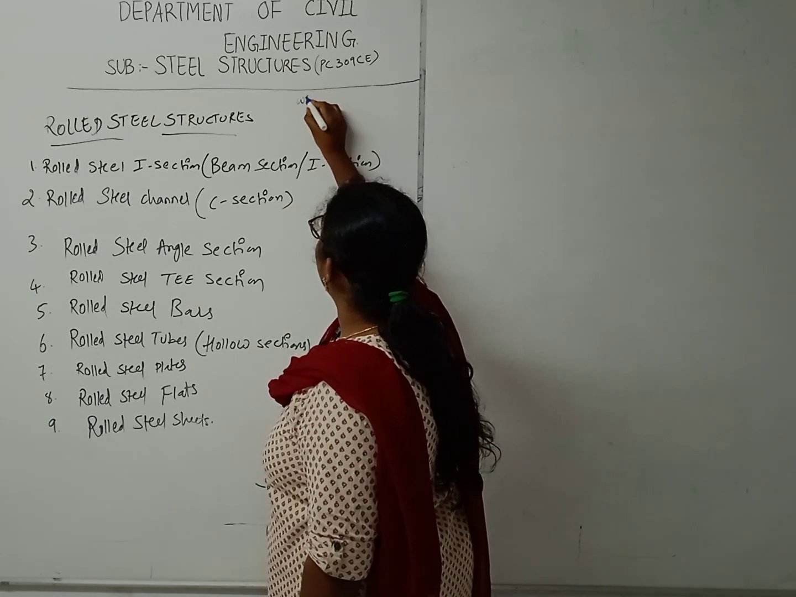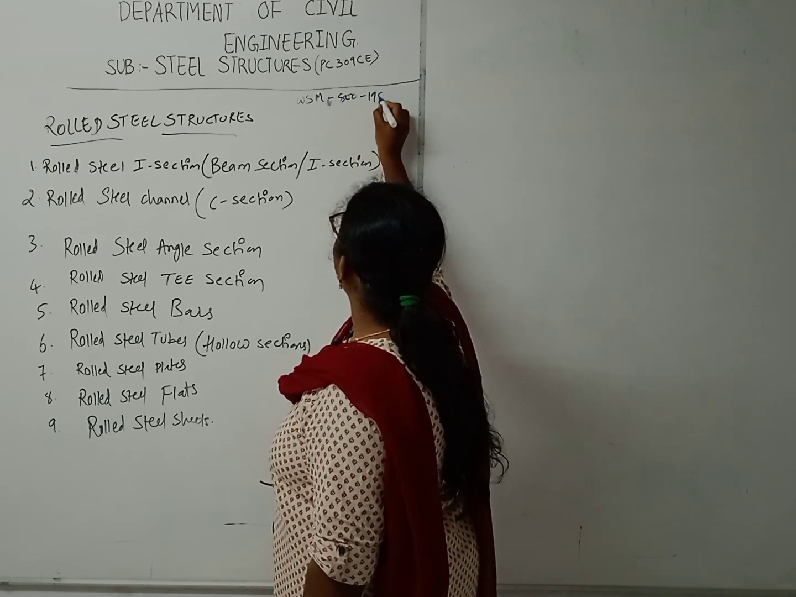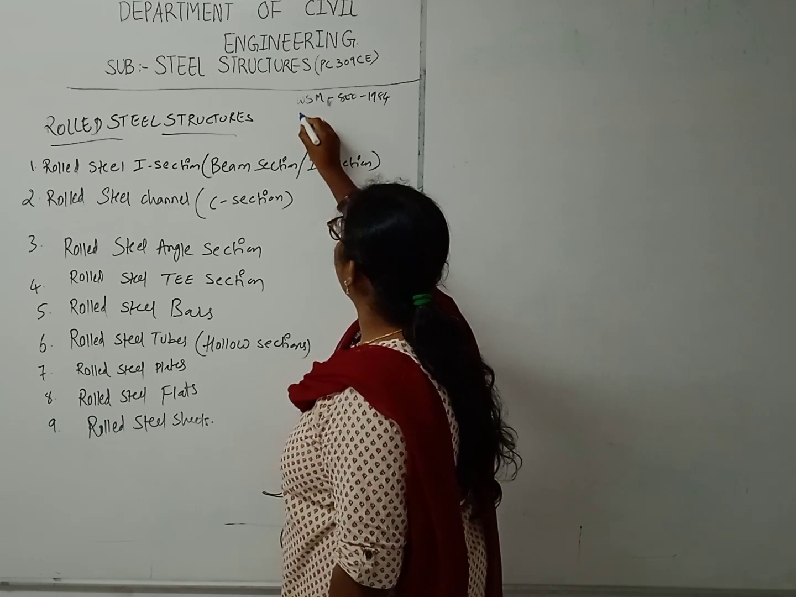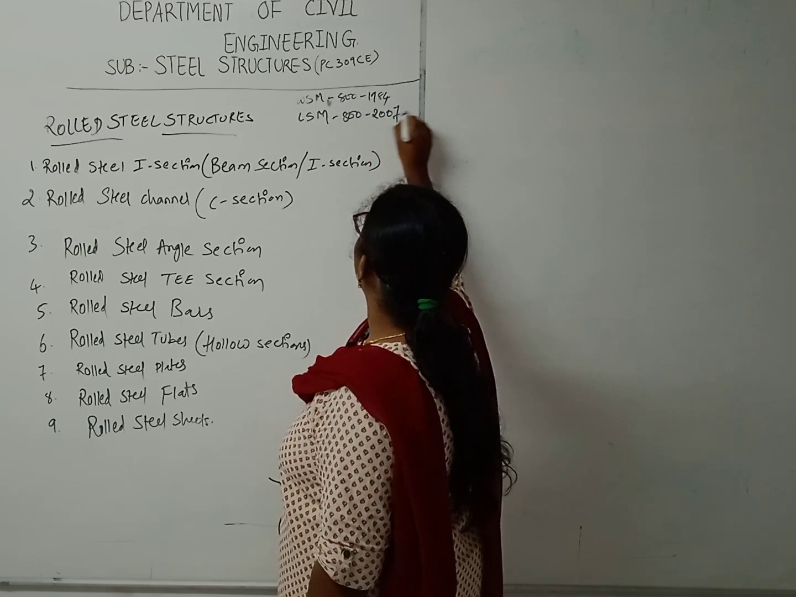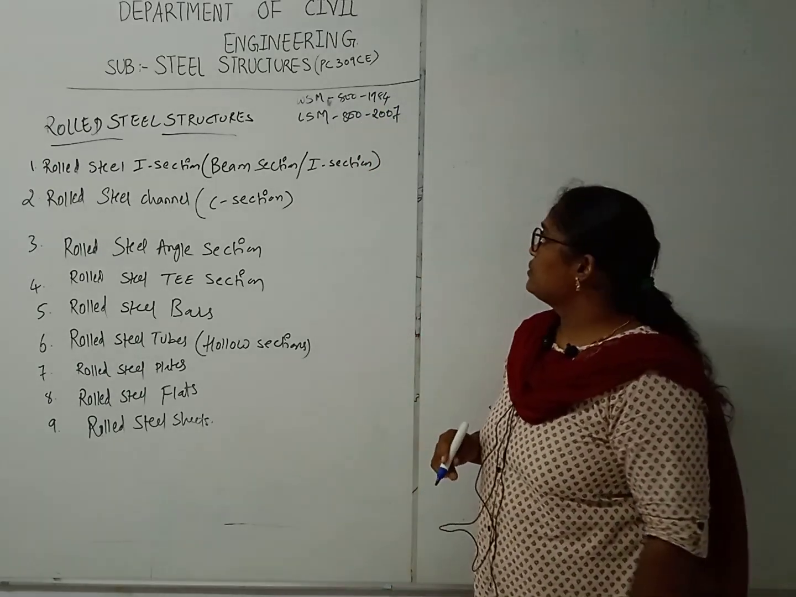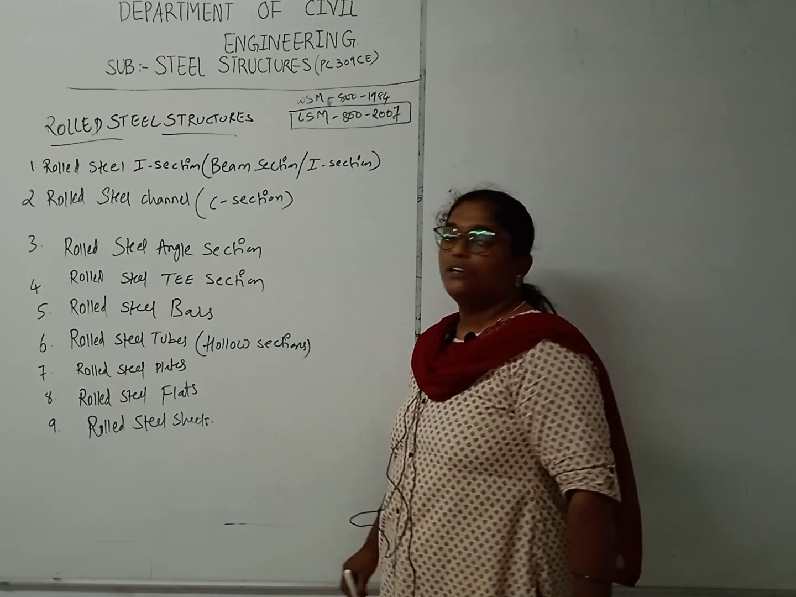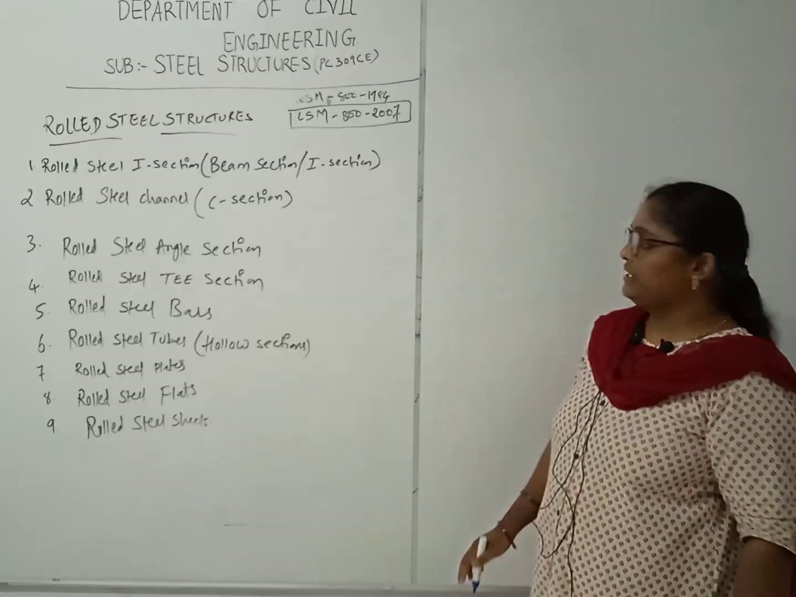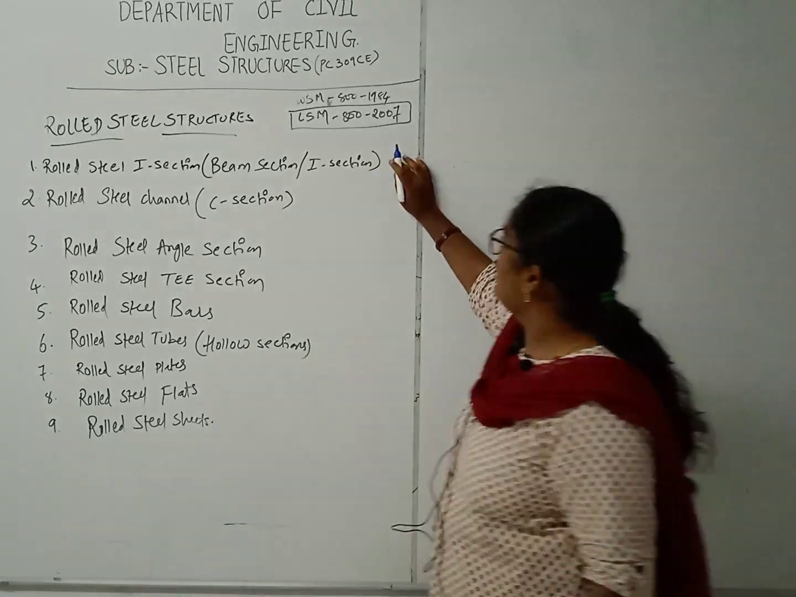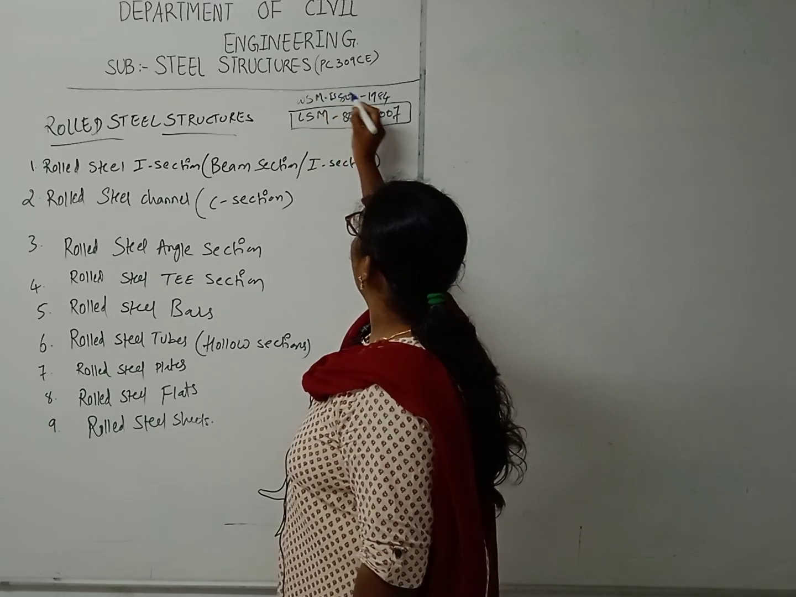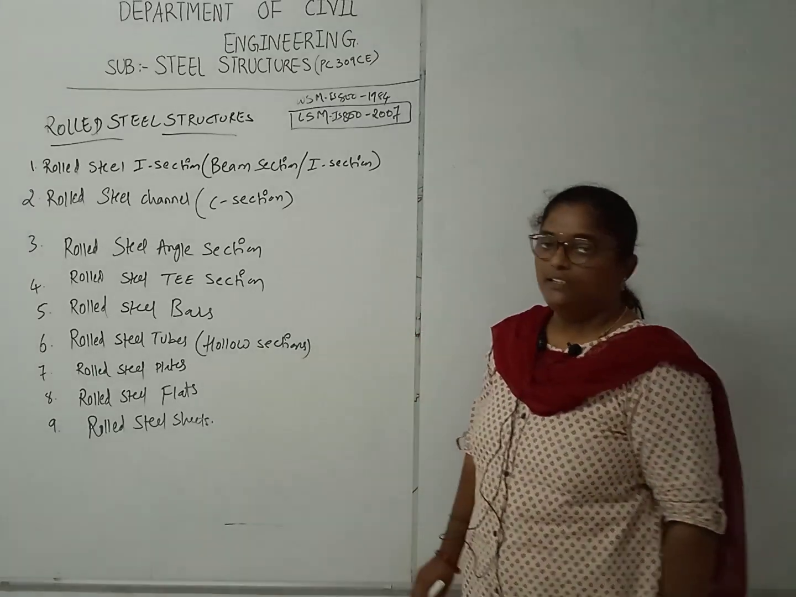One is for the working stress method, IS 800:1984, which has been revised for the limit state method, that is IS 800:2007. So kindly carry the IS 800:2007 code book, and according to the methods given in IS 800:2007, we will be dealing with our steel structures.